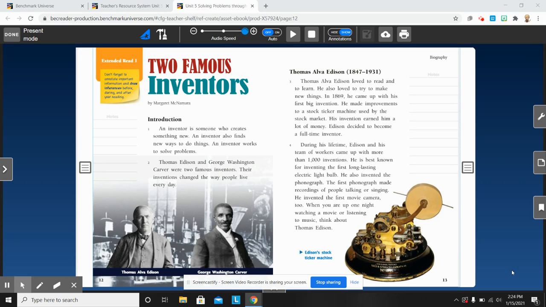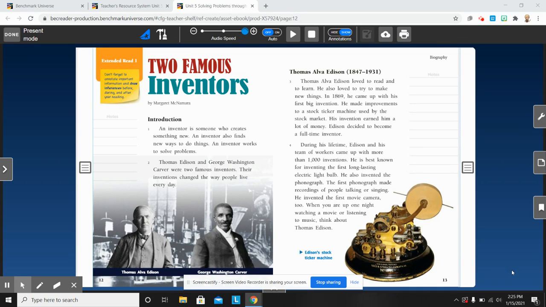In the previous lesson, we drew inferences with A Woman with a Vision. Today, we're going to be drawing inferences from this text, Two Famous Inventors. When I look at this text, I can already tell this is probably going to be a nonfiction story. Remember that nonfiction is a story that gives true facts and information.